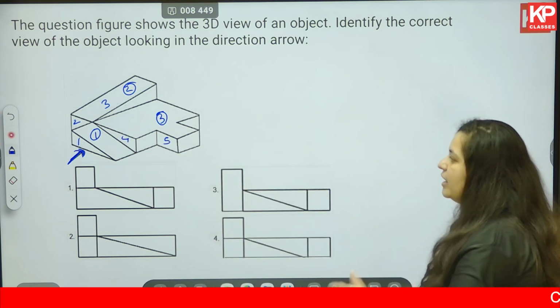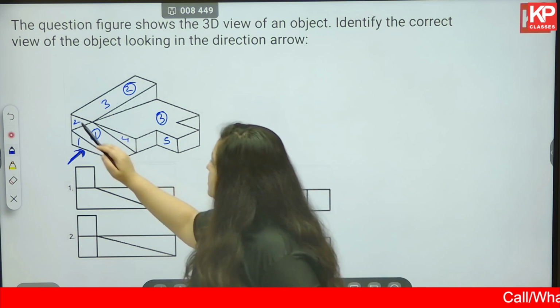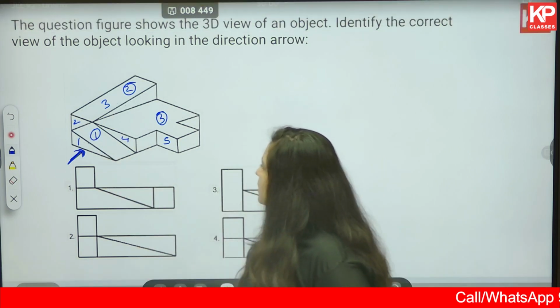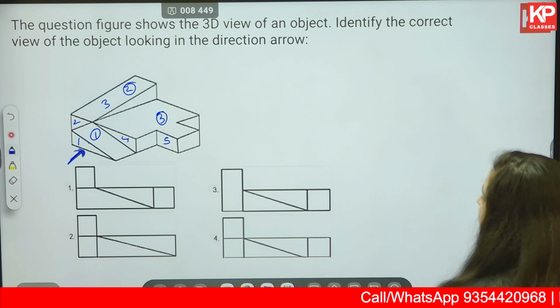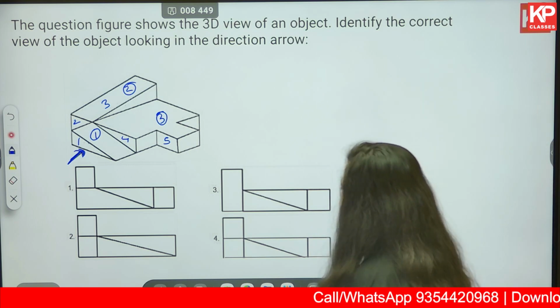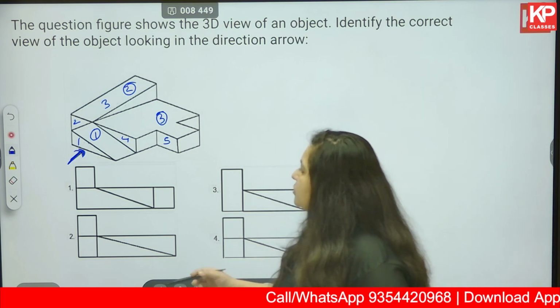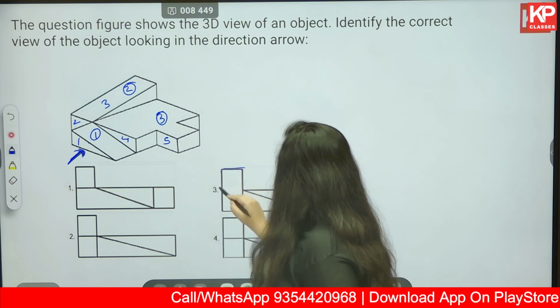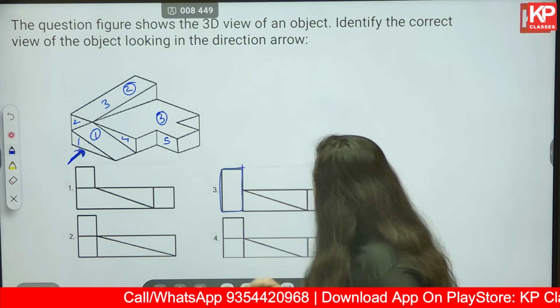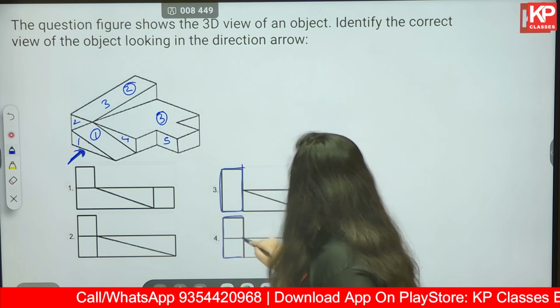Okay, so going level by level. First you are going to see 2, then a triangle which is 1. Okay, then you are going to see 4, and then you are going to see 5. So 2 actually can be like this or can be like this, 2 divided.